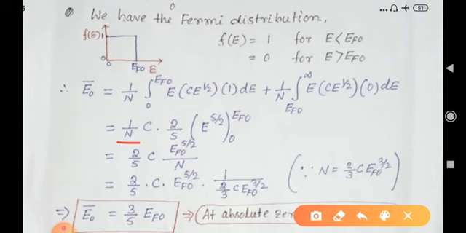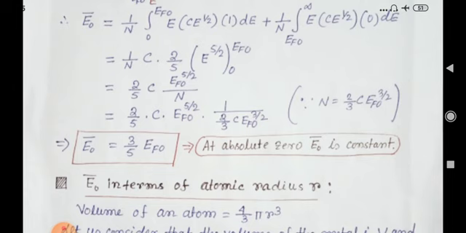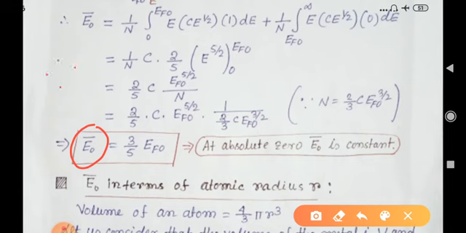If we apply these limits we get 2/5 C EF0 to the power 5 by 2 by n, and as we know from our previous class, n, the number of electrons or the number of filled energy states, is 2/3 C EF0 to the power 3 by 2. So we use this n here, and we get the final expression for the average kinetic energy of an electron equal to 3/5 EF0. This is also the total energy of the electron, because we have considered our electrons as free particles. So the kinetic energy is the total energy, and the average kinetic energy of an electron is 3/5 of the Fermi energy level, and we can see that at absolute zero E0 is a constant.